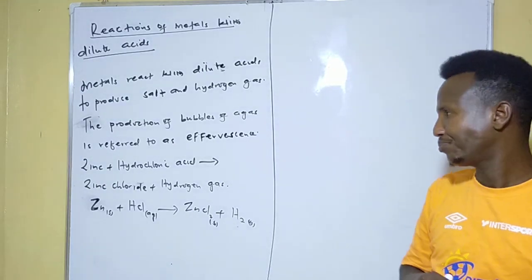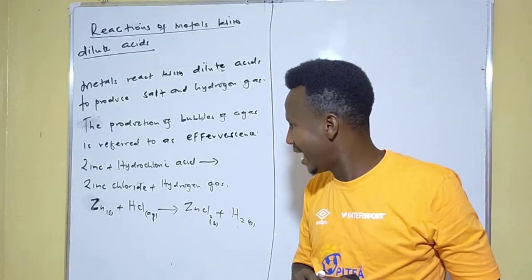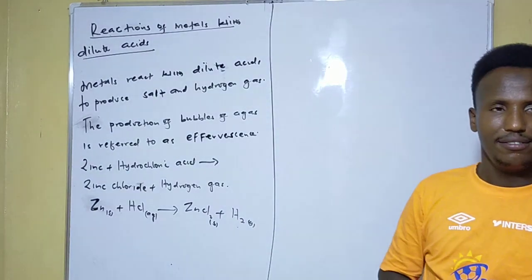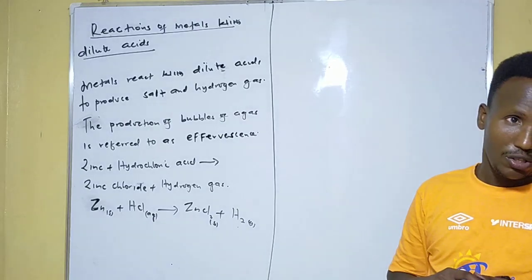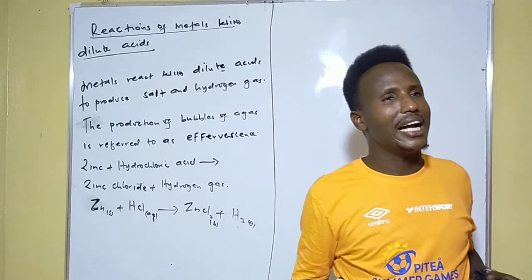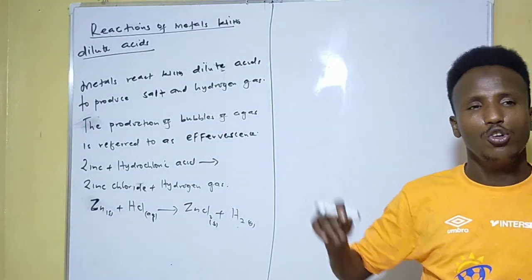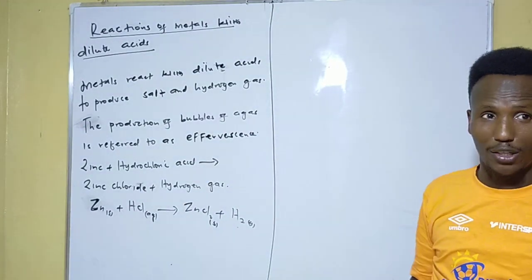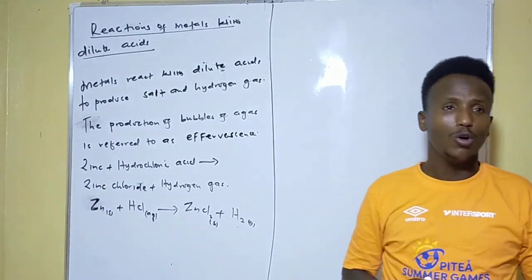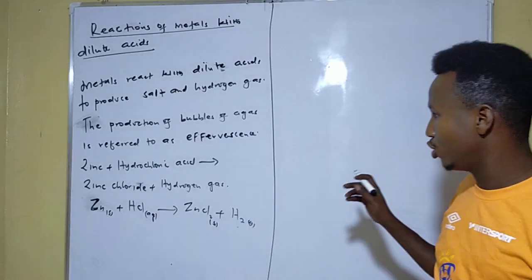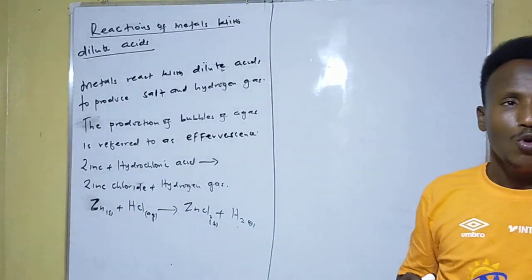Just understand, okay? The other information here is, we cannot react nitric acid, even when it's diluted, with the metals, simply because nitric acid is a strong oxidizing agent and therefore oxidizes hydrogen to water. So we will not reach our target, we will not get hydrogen gas. Just understand that. The other thing we are going to discuss is the reaction between dilute acids and the lead metal.